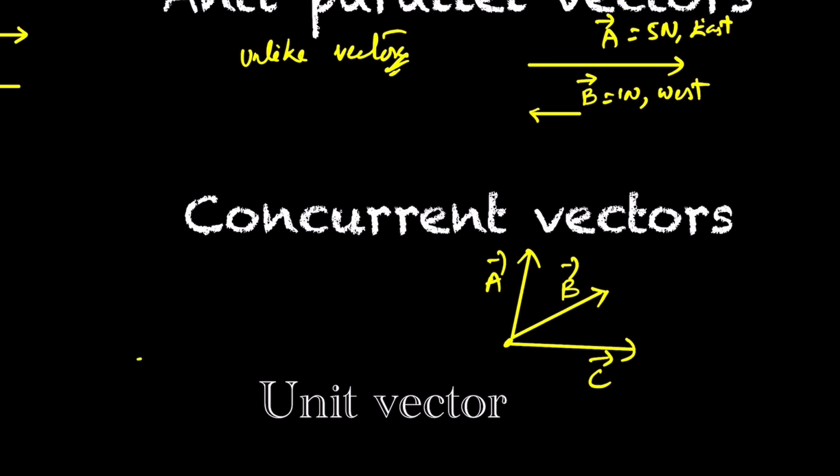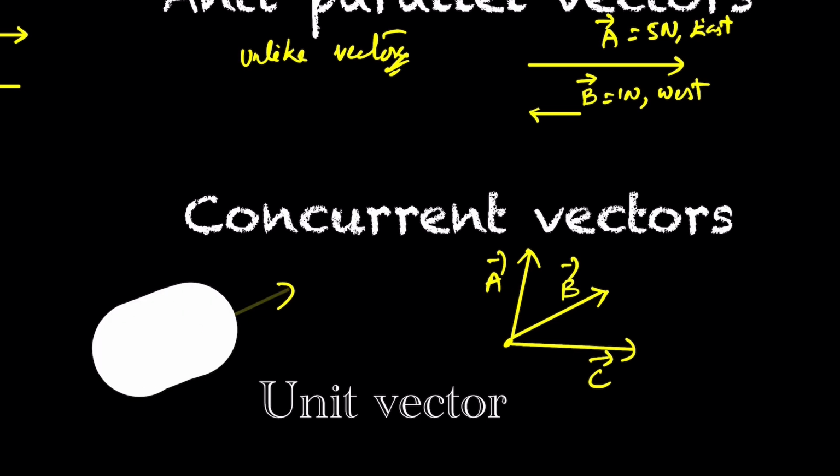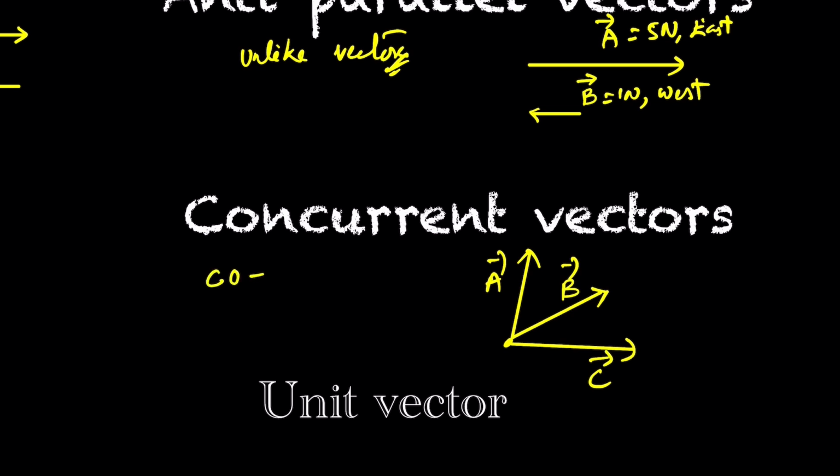The starting point of a vector is called the initial point and the end is the terminal point. If they have the same initial point, it's like three persons starting from the same location Imphal, one going to Ukhrul, one to Chandel, one to Moirang, each having a displacement vector. Then those vectors are said to be concurrent vectors. Concurrent vectors are also called co-initial vectors. Keep that in mind.